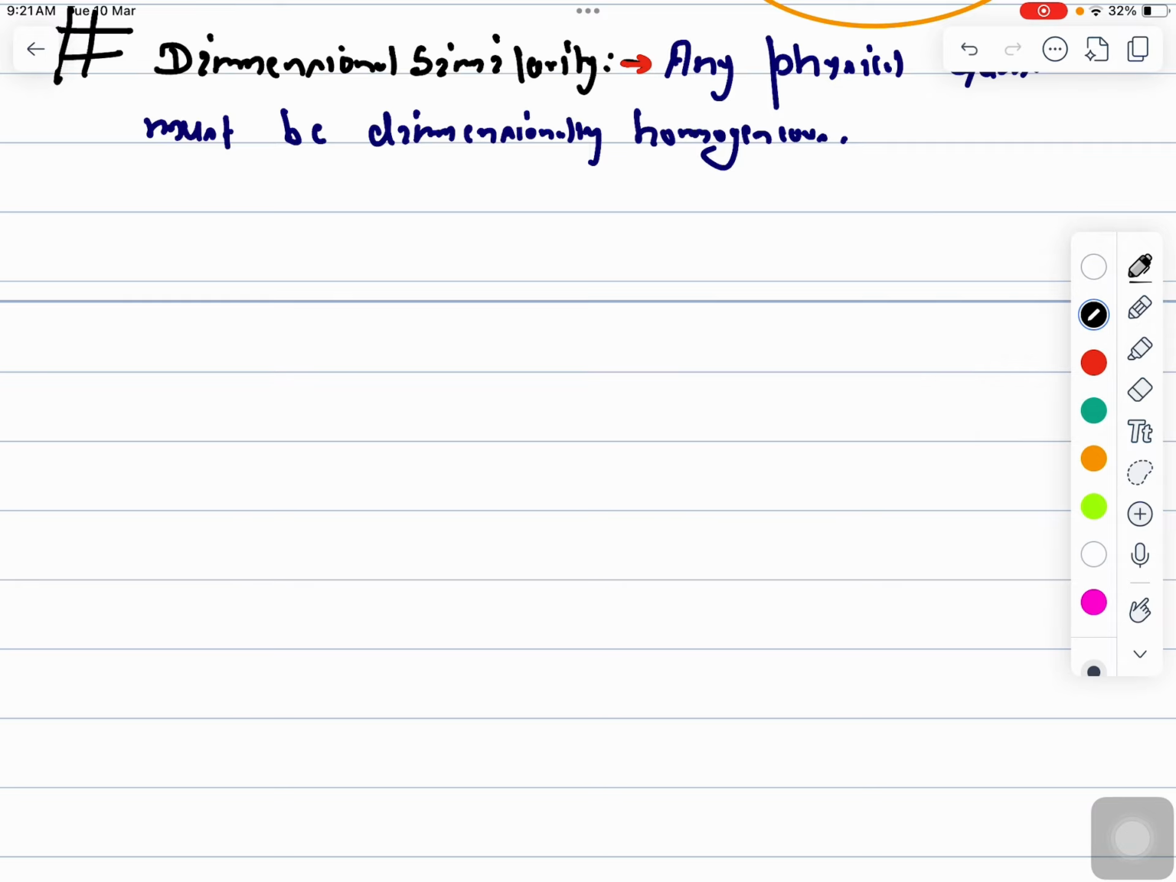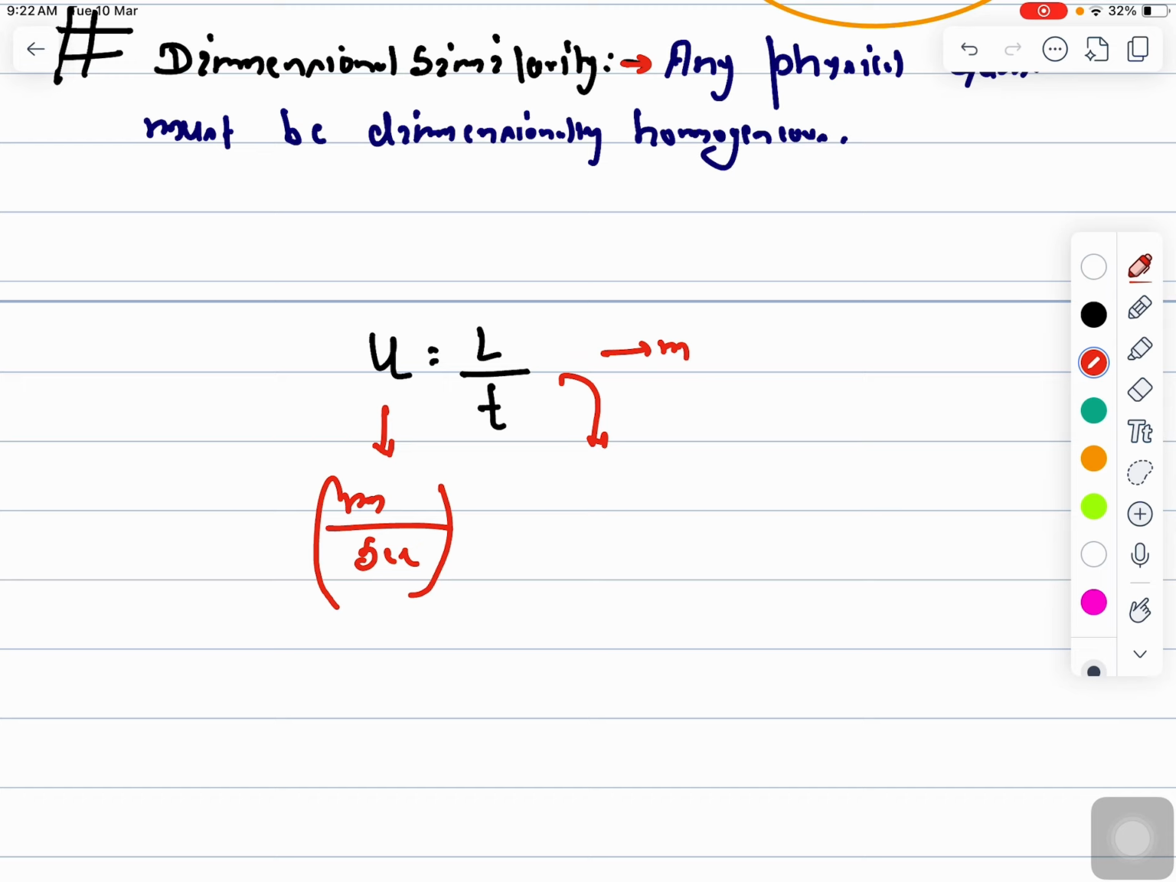It means that every term in a physical equation must have the same dimensions, right? Let's say I am talking about velocity u equals length divided by time. On the left side the unit should be meter per second, right? And here also you will see that the length unit is meter and the time unit is second, so that will also be meter per second.